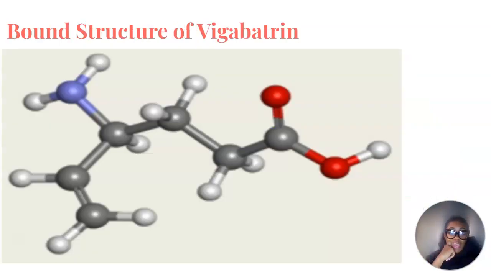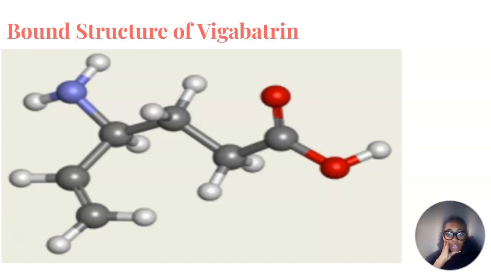All right, Vigabatrin. Its mechanism of action hinges on its ability to irreversibly inhibit the enzyme GABA transaminase, however you pronounce it, a crucial player in the breakdown of the neurotransmitter GABA. Structurally, Vigabatrin features a vinyl group that reacts with a key amino acid residue within the enzyme's active site, forming a covalent bond.